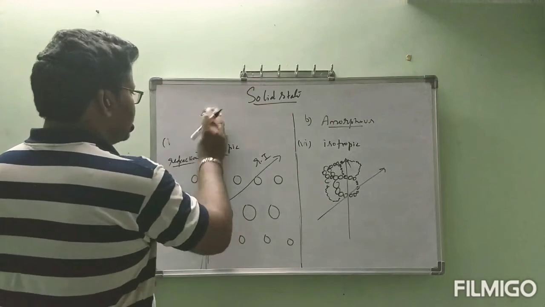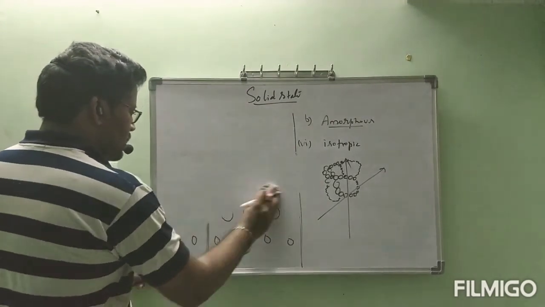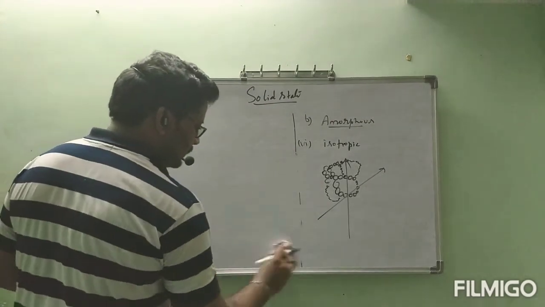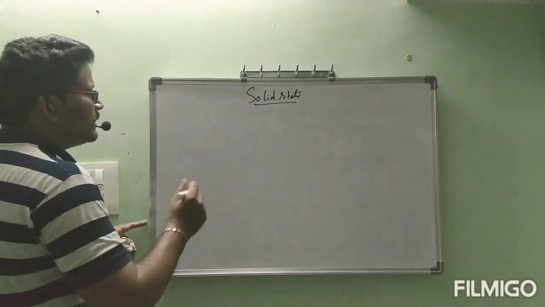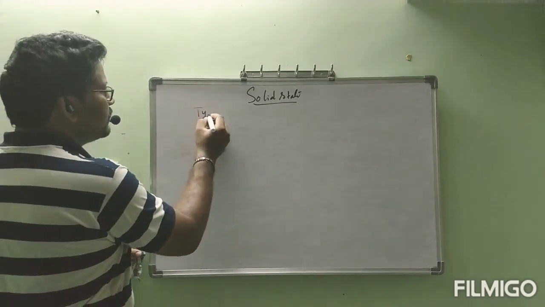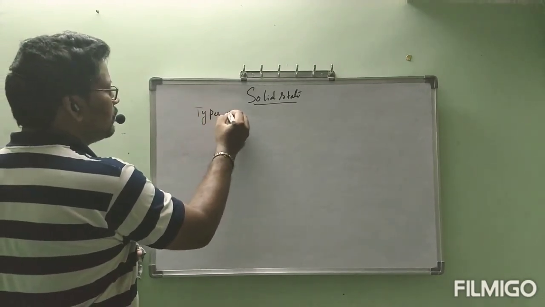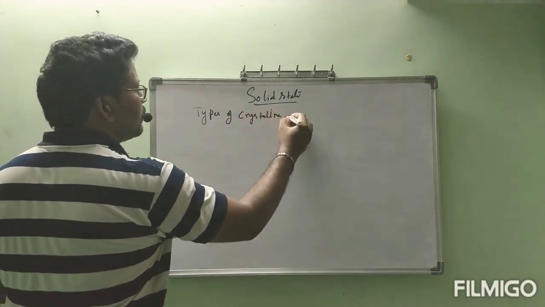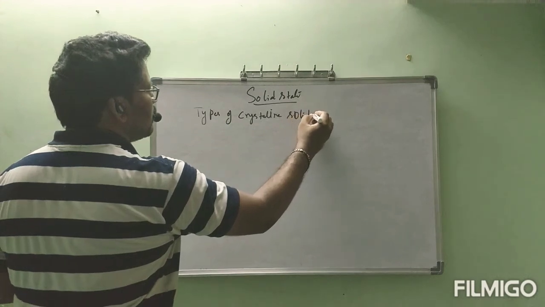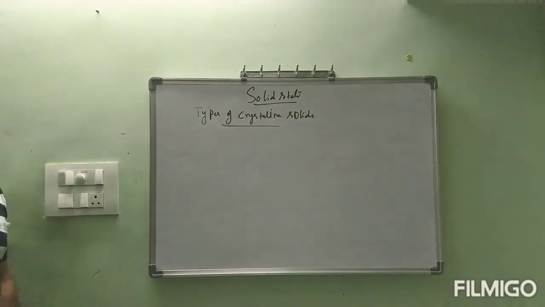Next, keep the side heading, types of crystalline solids. We have different types of crystalline solids. What are the different types we will discuss now? Easy thing only. Let us see the types of crystalline solids.